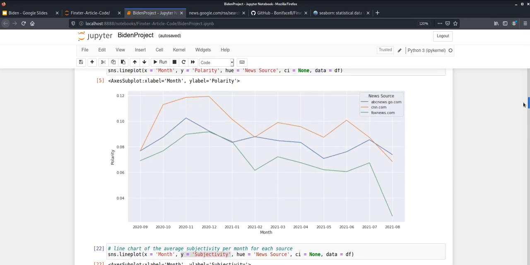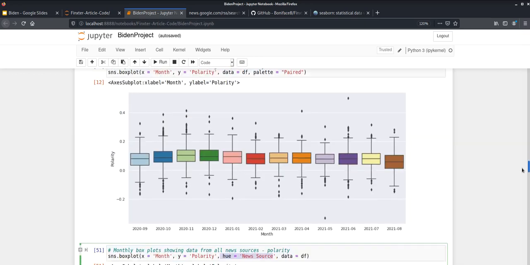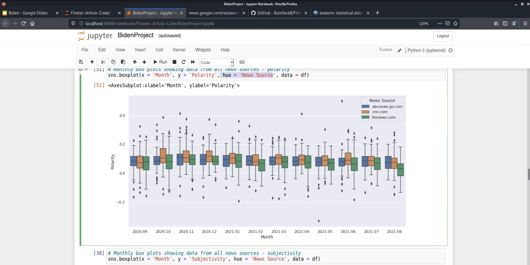It basically confirms what we've seen before, that there was certainly a downward trend, and that Fox in general seems to be a bit more negatively inclined towards the president. And it at least shows us that we can certainly stand to look a little more deeply into the data if we want to find out anything more.